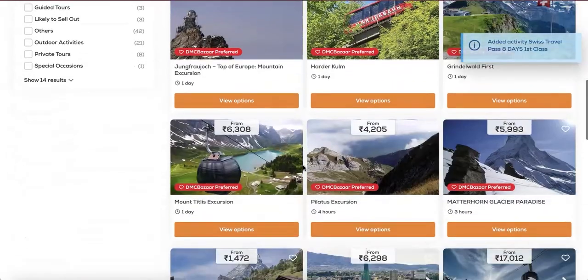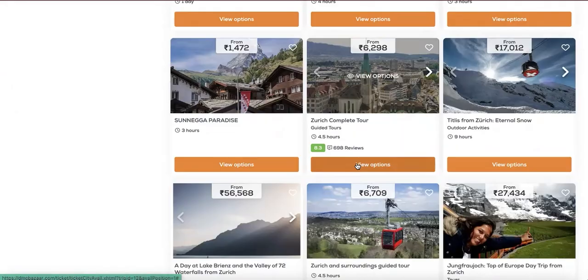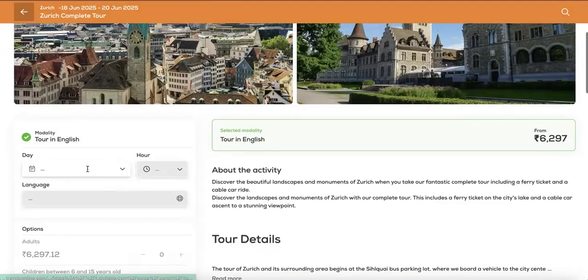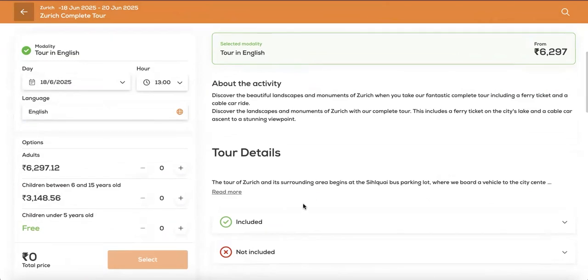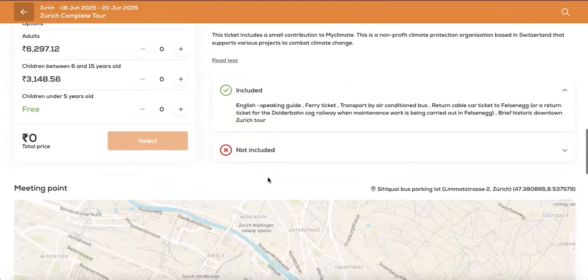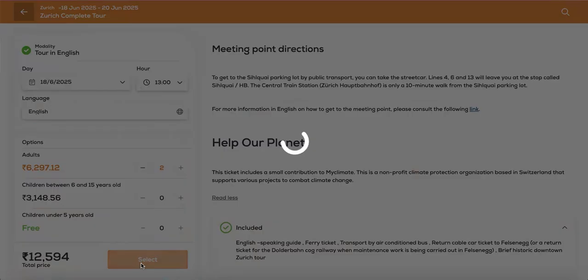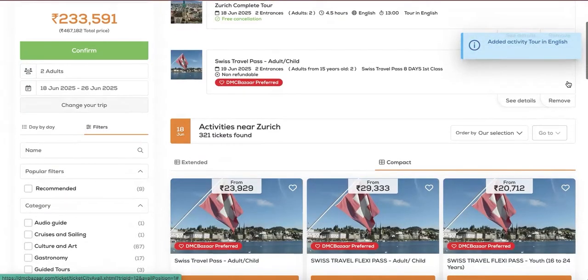On arrival, you may want to give them a city tour. Simply click on the Zurich Complete Guided Tour or scroll down for more options. Tour in English on day 1, operates in the afternoon in multiple languages. So click on Select. Scroll down further to read more detailed description of the tour along with inclusions, exclusions, and a map review. If both the guests are looking at doing this tour, simply select 2. And the Swiss portion activities of my itinerary is now complete.